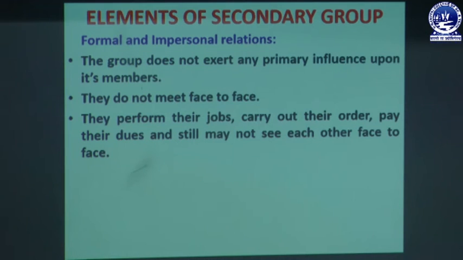In secondary group, the members perform their jobs, carry out their work and pay their dues, but they may have no direct contact or face to face relationship.